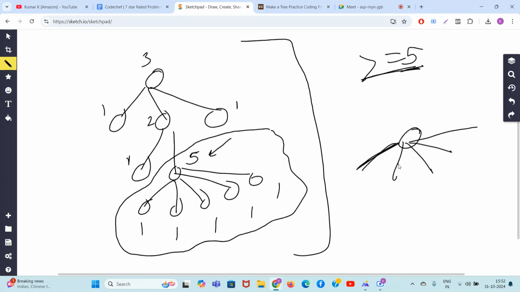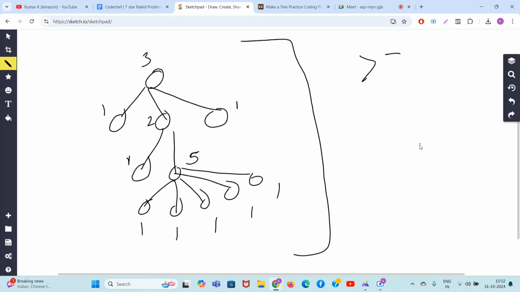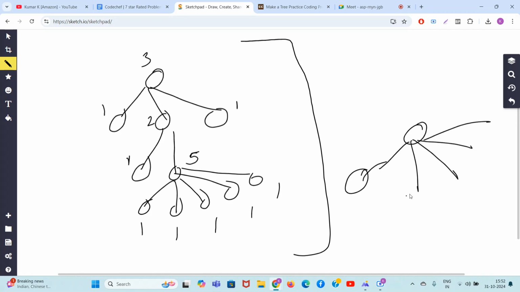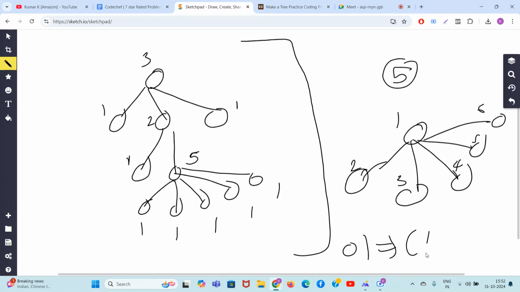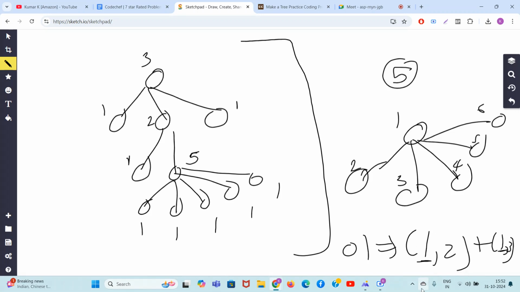So I hope you understand that if a node is attached to 5 other nodes like this, it will take 5 operations. Why? Because in operation 1 I will select 1 comma 2. I cannot select 1 comma 2 along with 1 comma 3 because 1 becomes common.